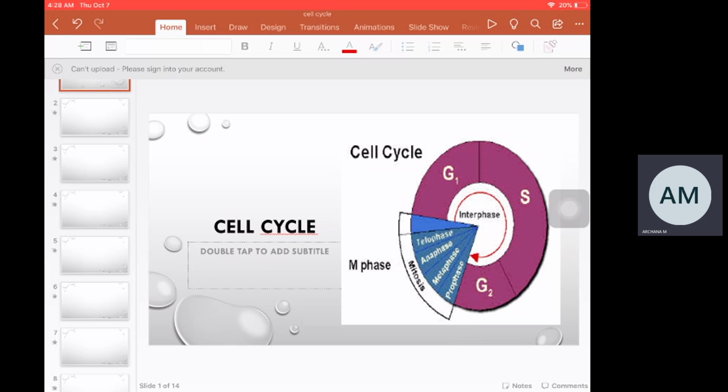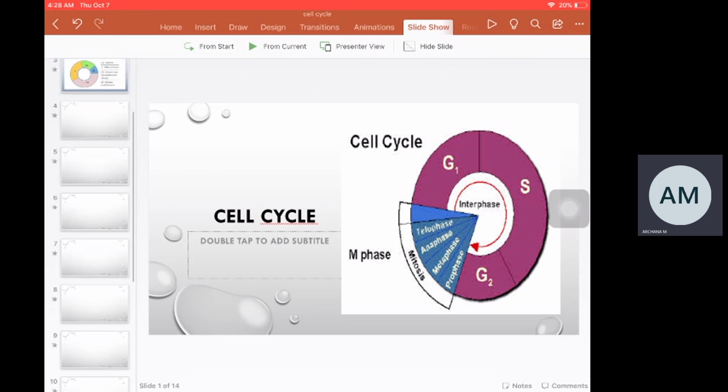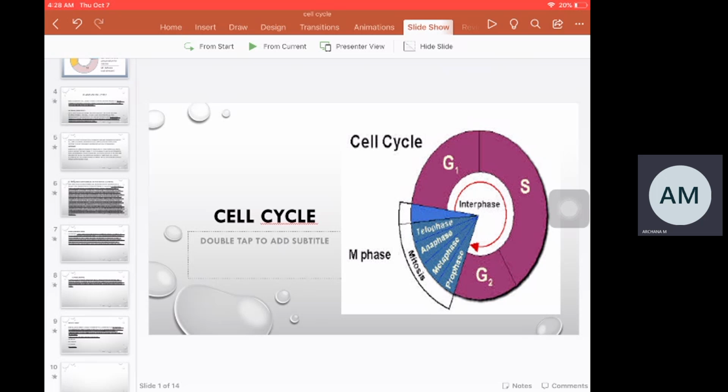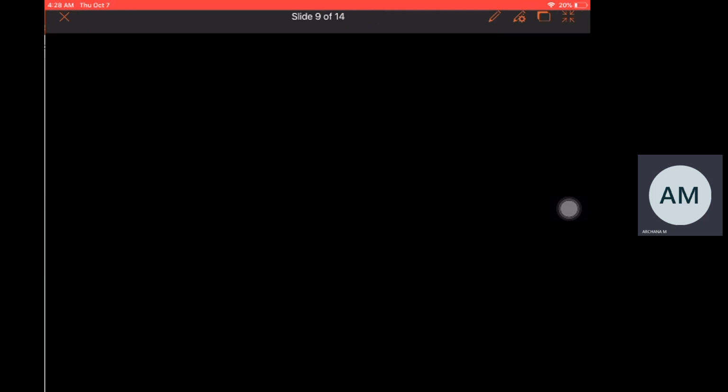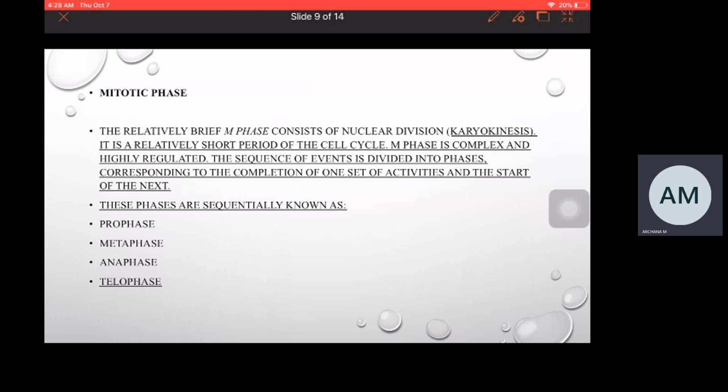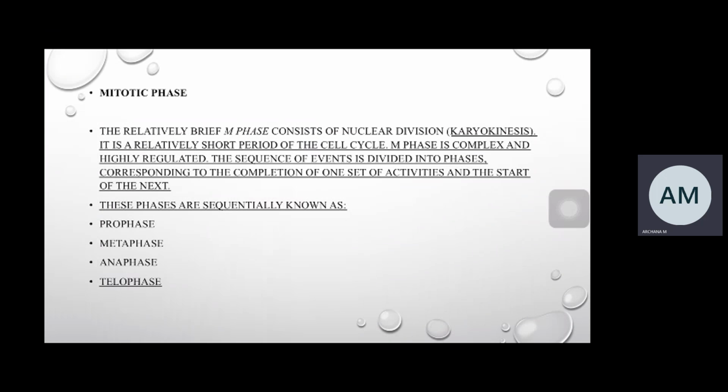Mitosis is divided into four stages: prophase, metaphase, anaphase, and telophase. Coming to the prophase. Prophase is the first phase of the mitosis where cell nuclear membrane disappears, nucleolus disappears, and the chromatin material condensation takes place, forming chromosome. Coming to the metaphase. Metaphase is the phase where the chromosomes are aligned in the equatorial plate. The spindle fibers attach to the chromosomes and the chromosomes are aligned on the equatorial plate.